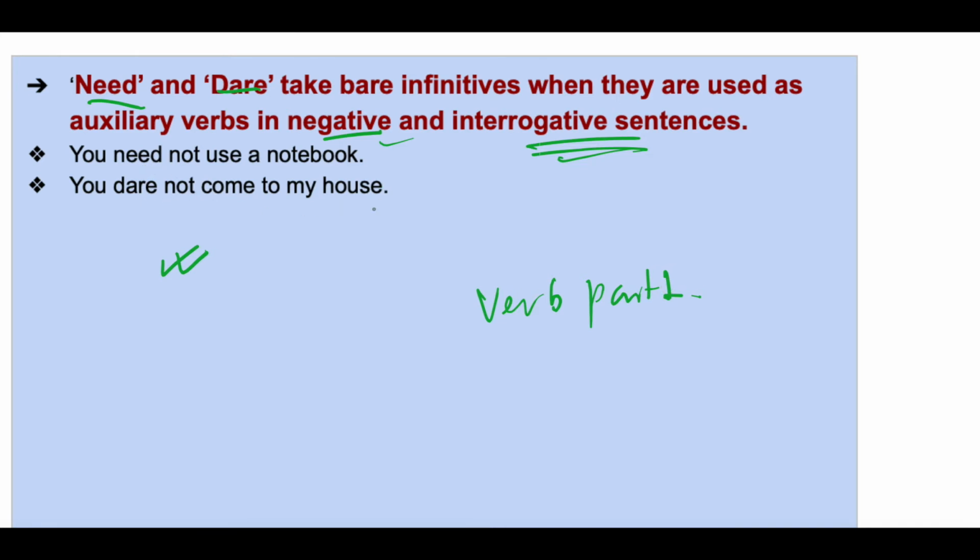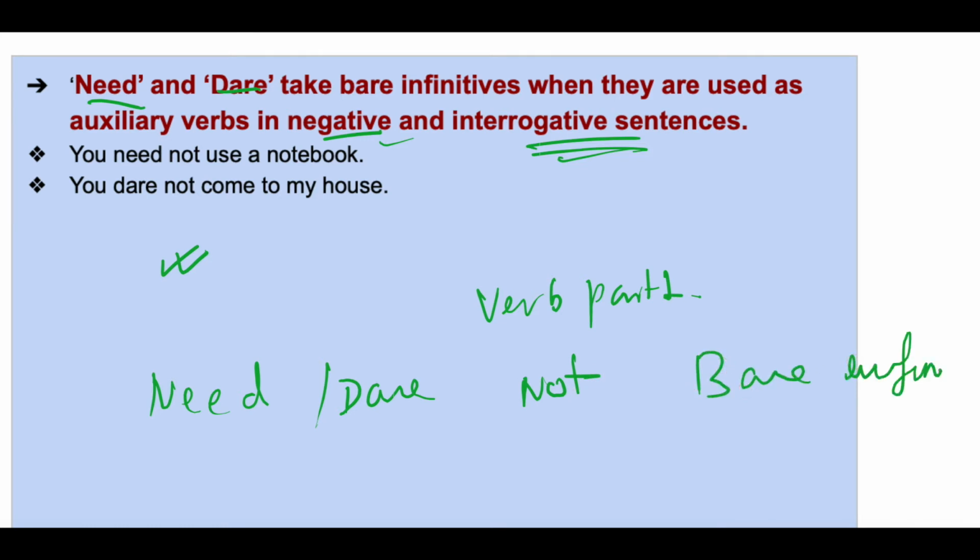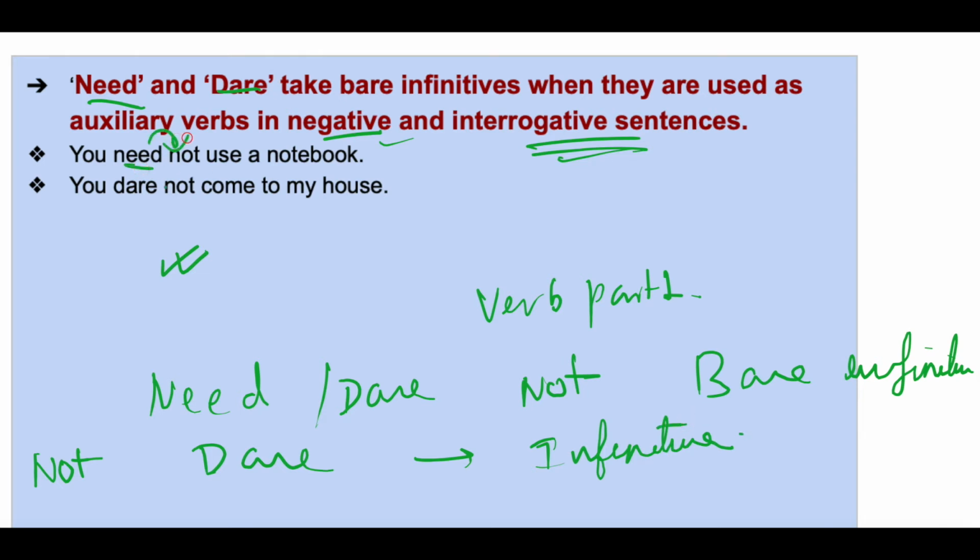You dare not come to my house. Now, when not is present after need and dare, you have to use bare infinitive. If not is present before dare, then only infinitive, that is 2 plus V1. Okay, so here not is present after dare, not is present after need, so V1, that is bare infinitive, will be used. 2 will not be used.